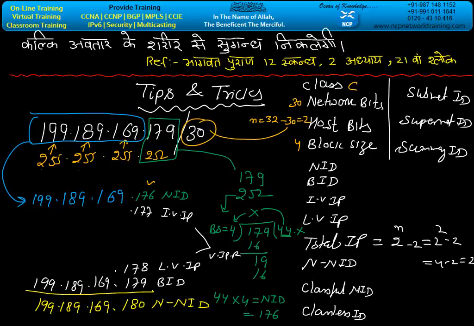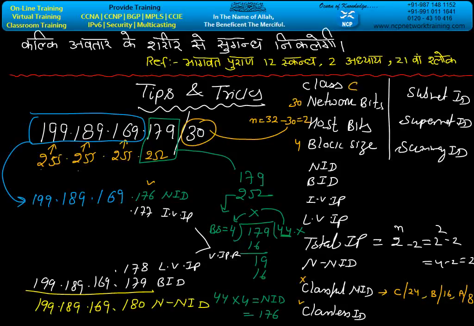Is it classful? No, it's not classful. Classful means class C with a 24-bit mask, class B with a 16-bit mask, class A with an 8-bit mask. If any number belongs to class C having the mask 24, classful. B number masking 16, classful. A number masking 8, classful. Otherwise it's not classful, it's classless.